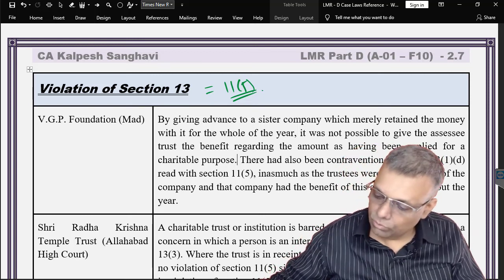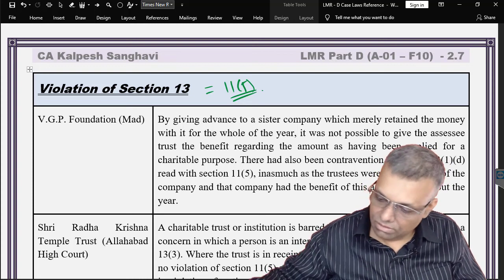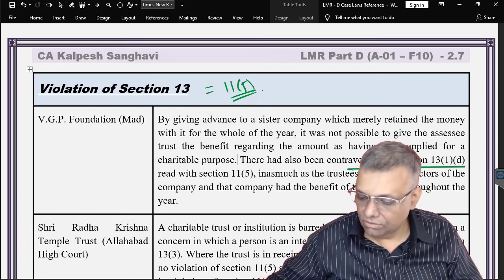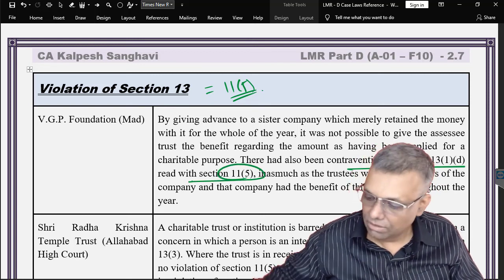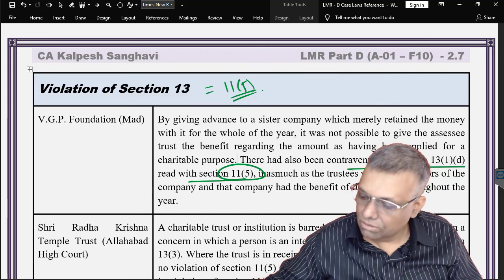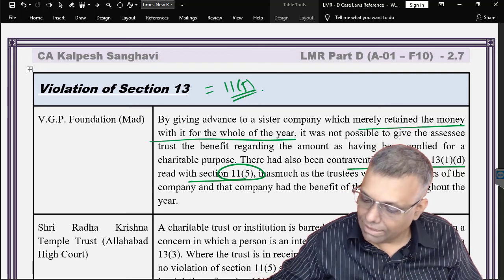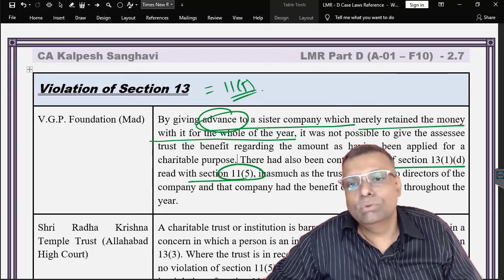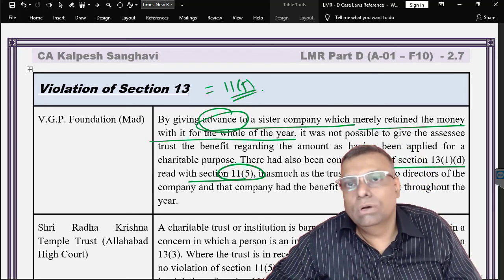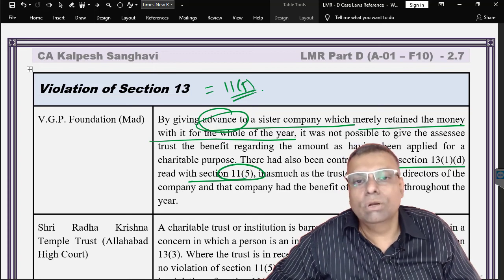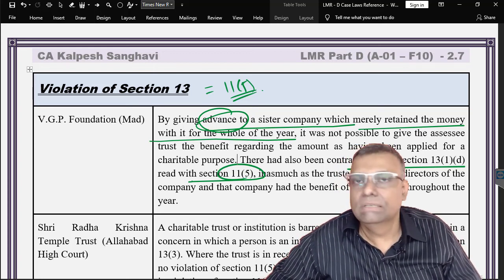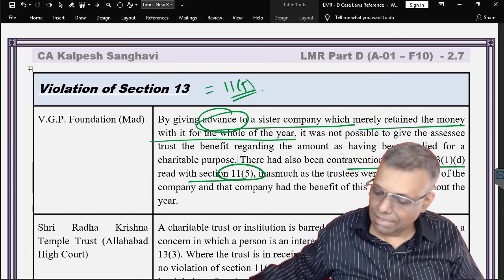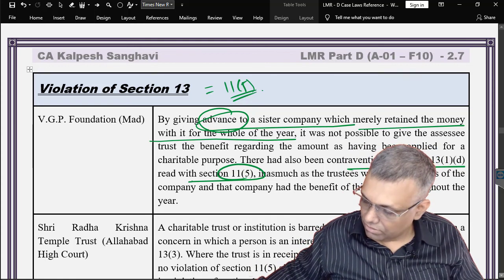Now, in the given situation, the assessee has already made some violations of section 13, that is section 11 for investment. Okay, and here certain money was advanced to a related party. Okay, so the transfer of money to the related party would amount to a violation. Okay, and therefore you will not be eligible for the benefit of section 11, 12 and 13 in this particular situation.